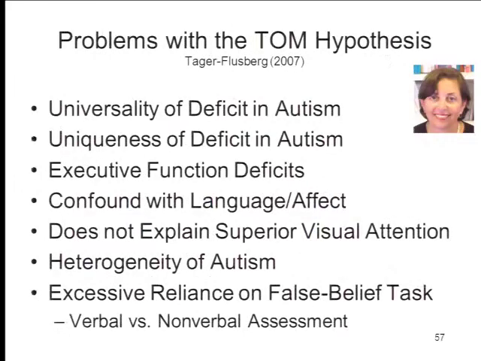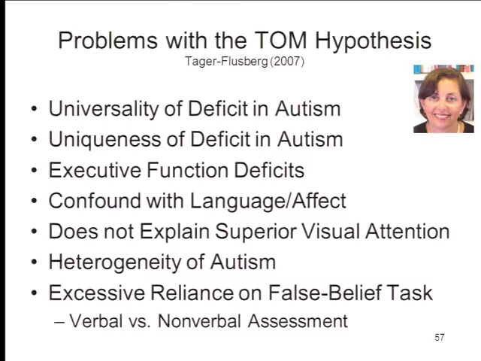So although the theory of mind hypothesis is these days, by any stretch of the imagination, the most prominent theory about autism, there are some problems with it. Problems that were summarized by Helen Tager-Flussberg. Actually, she's an American psychologist working in Australia. It turns out that not all autistic kids have a theory of mind deficit. Okay, some Asperger's children, for example, don't seem to have it. It's definitely not unique. There are children who have problems other than autism who also fall down on these theory of mind tasks. Autistic children, Tager-Flussberg points out, have other problems besides problems in social cognition.